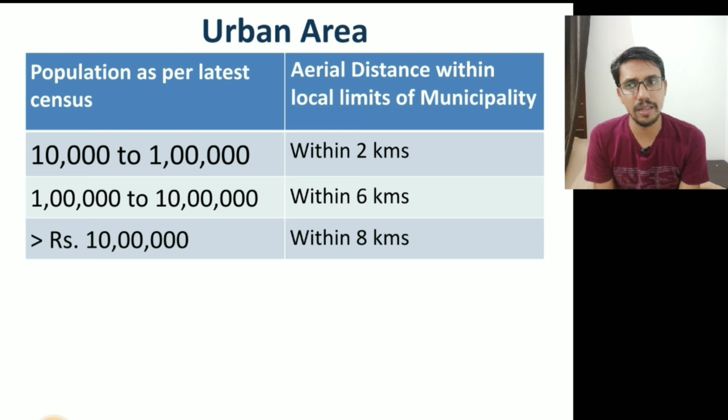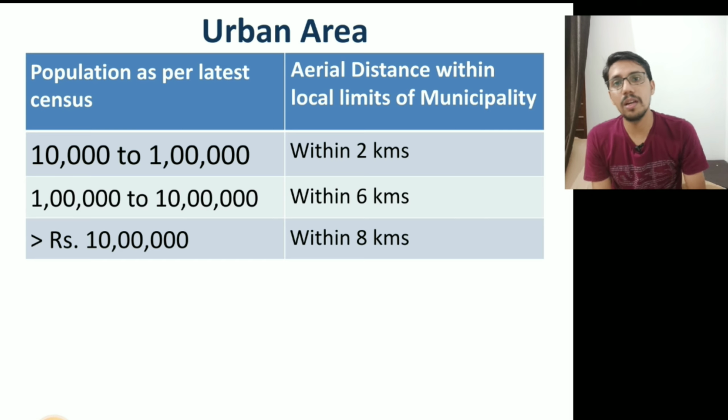In a municipality there are 80,000 people, say for example. So the urban area is determined by whether your farmhouse is within the aerial distance of 2 kilometers, then you are in urban area. If you are 3 kilometers away from a municipality, then you are in rural area.